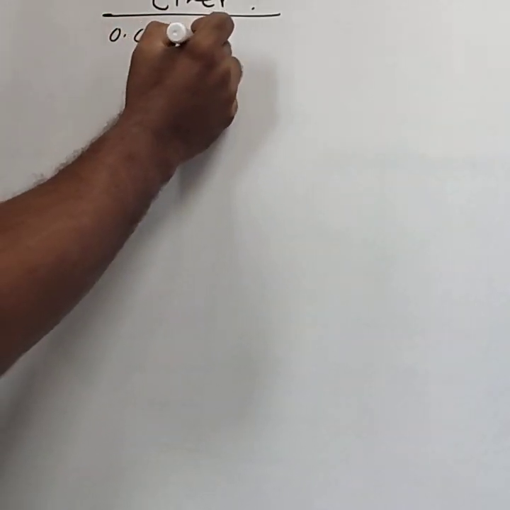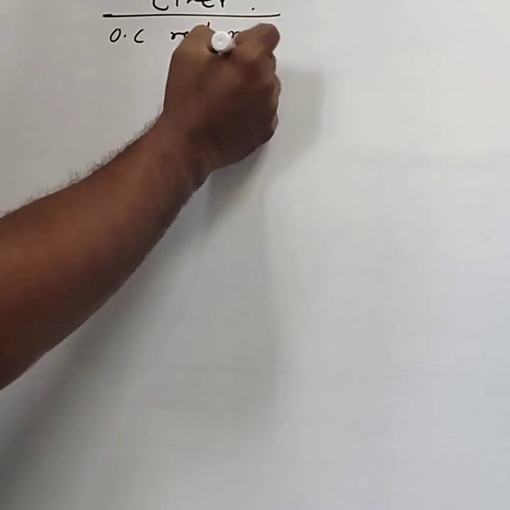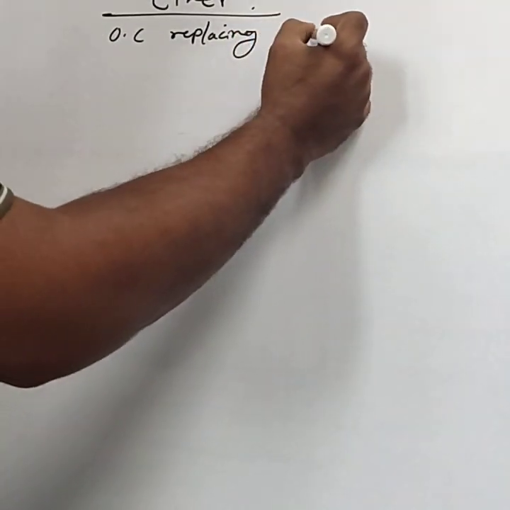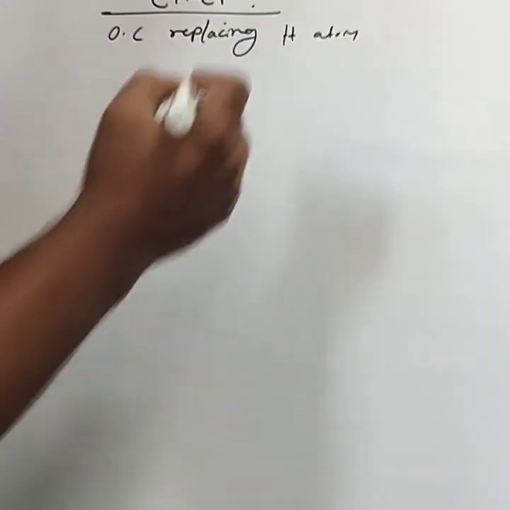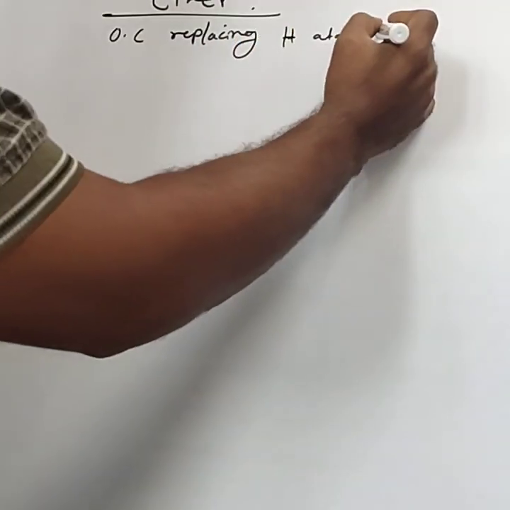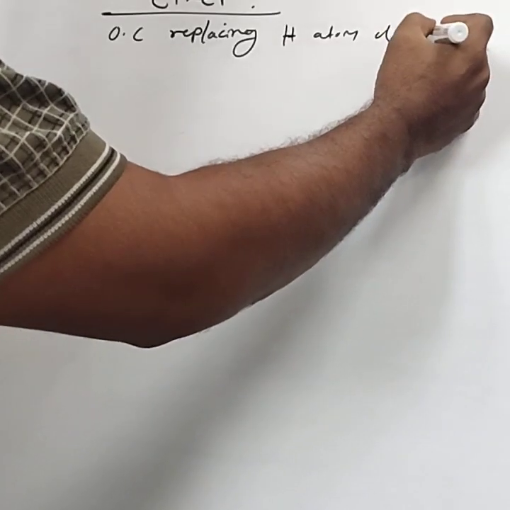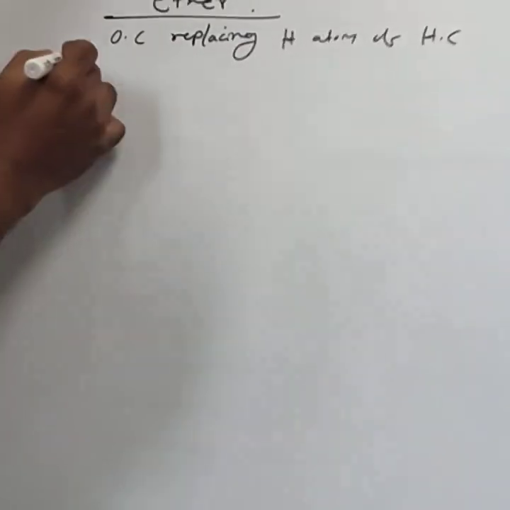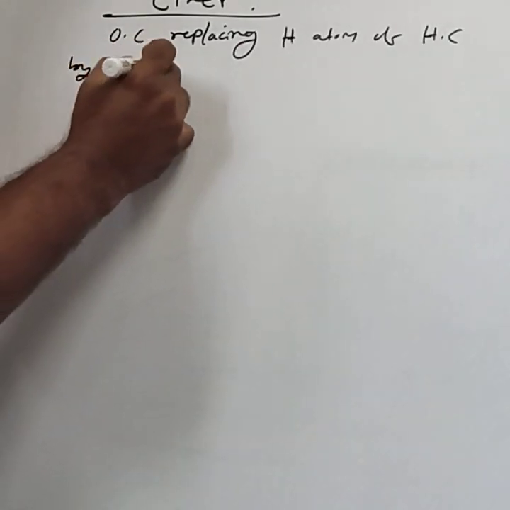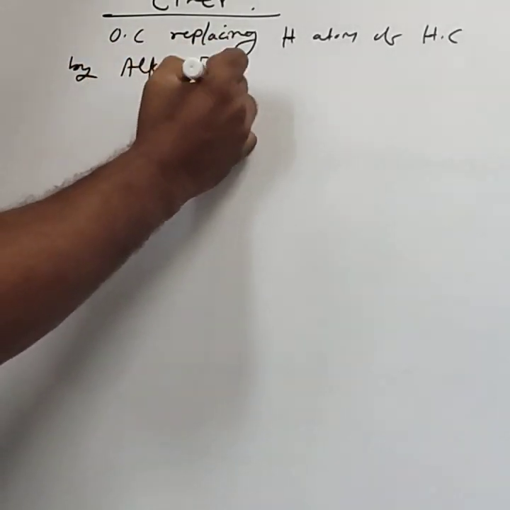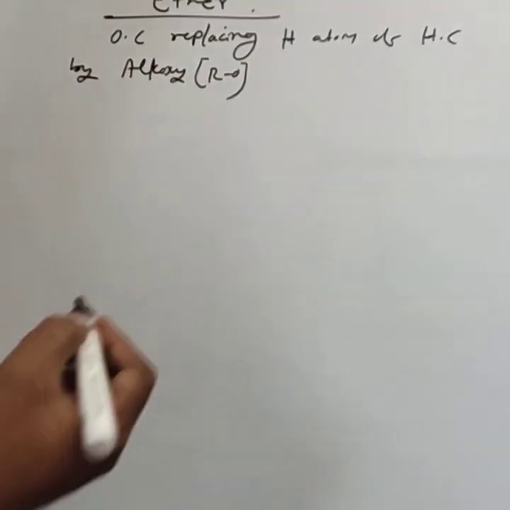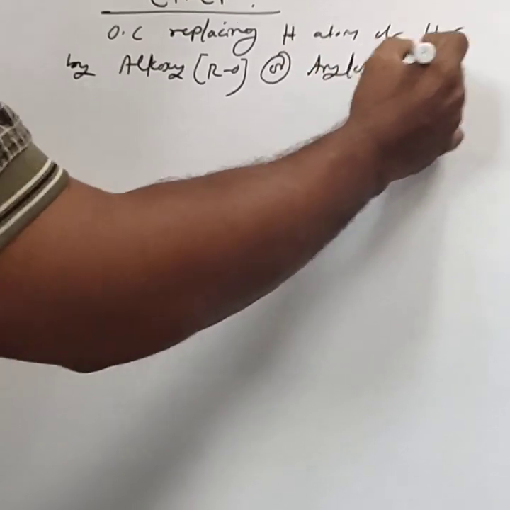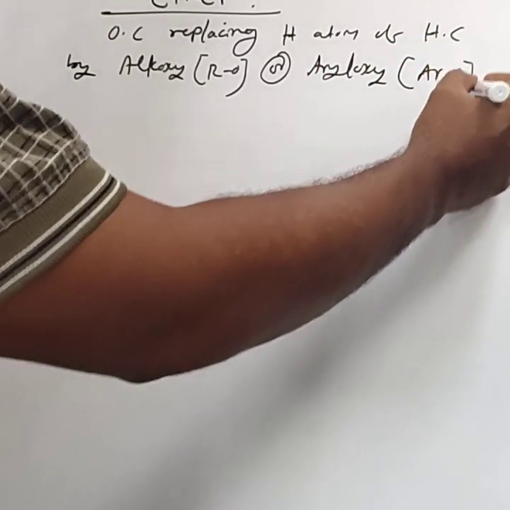obtained by replacing the hydrogen atom of the hydrocarbon by an alkoxy group, that is RO, or an aryloxy group, that is ArO.